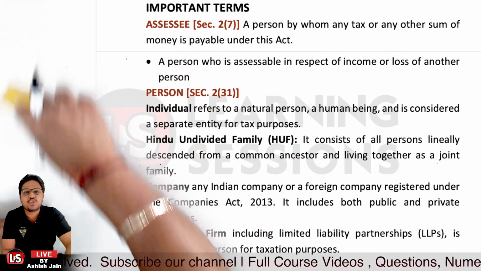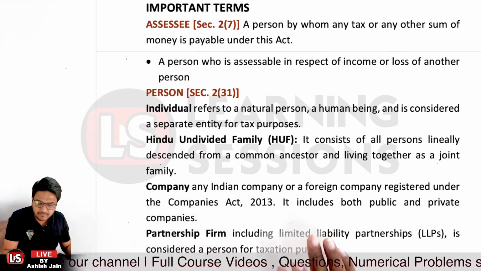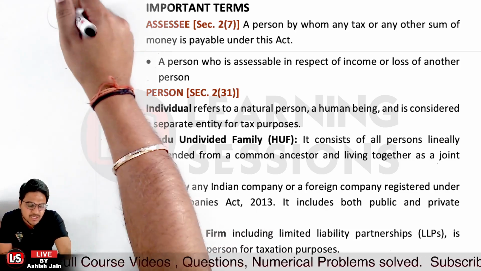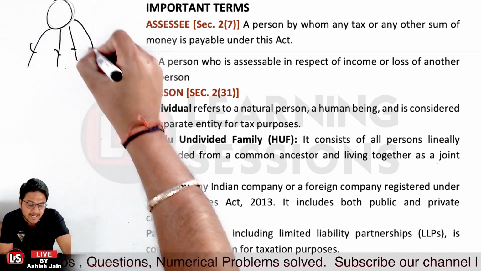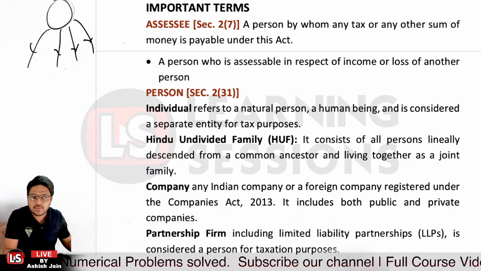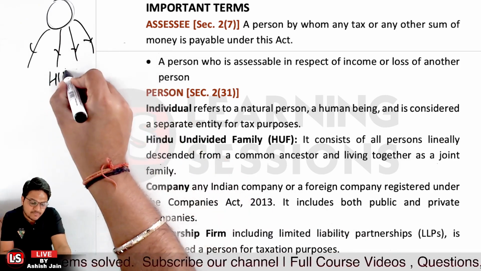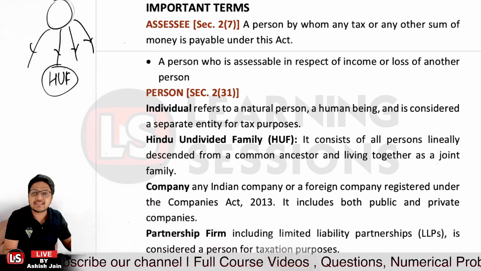And the second one is related to HUF. Now HUF is Hindu undivided family. It basically consists of all the persons who descend from a common ancestor, and they are running a common business, a family business of their own, right? So in that scenario, that's what forms a HUF. And for taxation purposes, the HUF returns are filed separately, right?